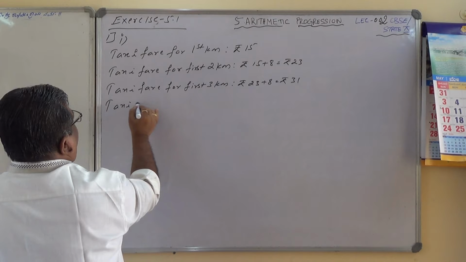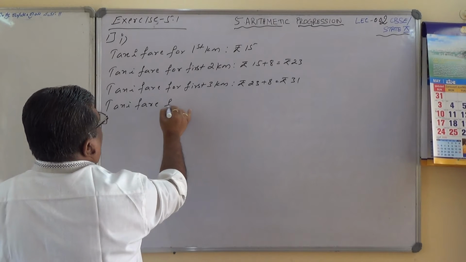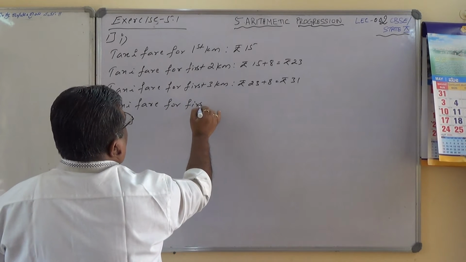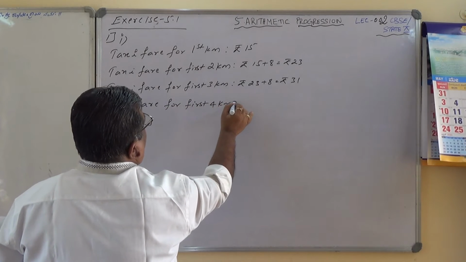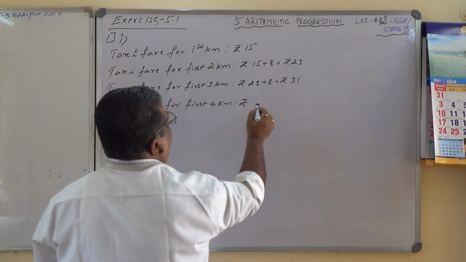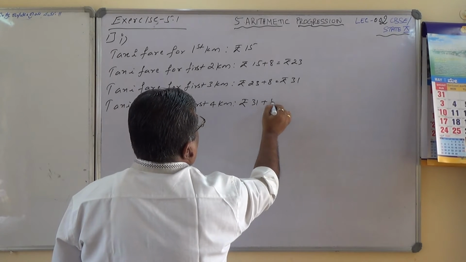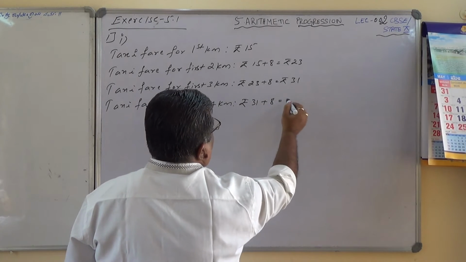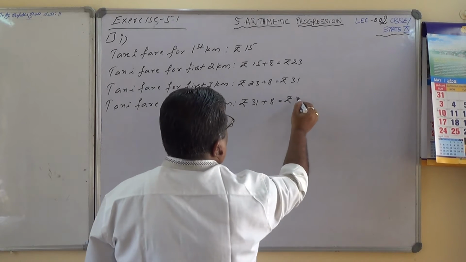And taxi fare for the first 4 kilometers is rupees 31 plus 8, which equals rupees 39.